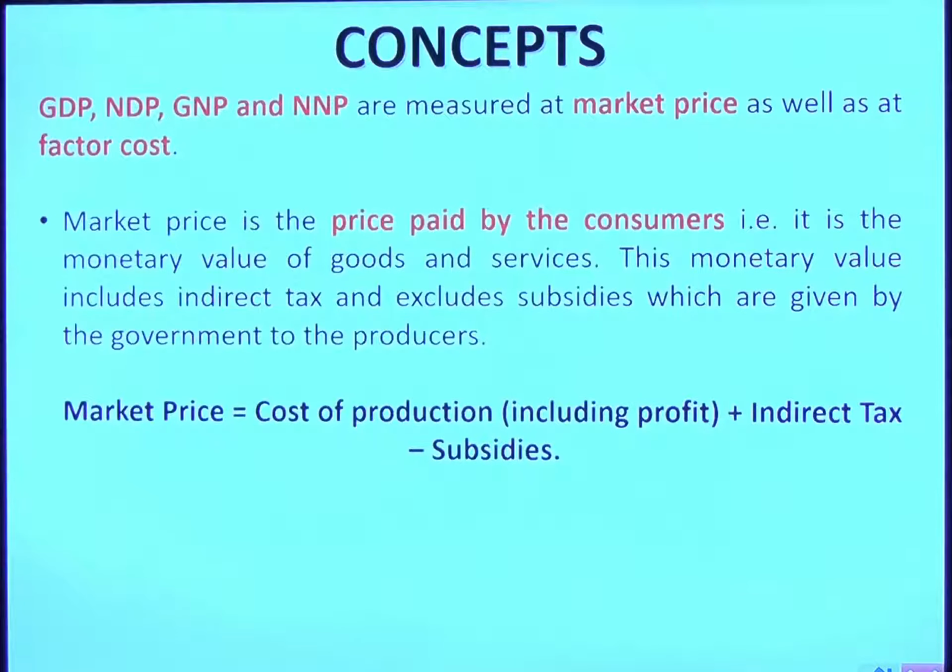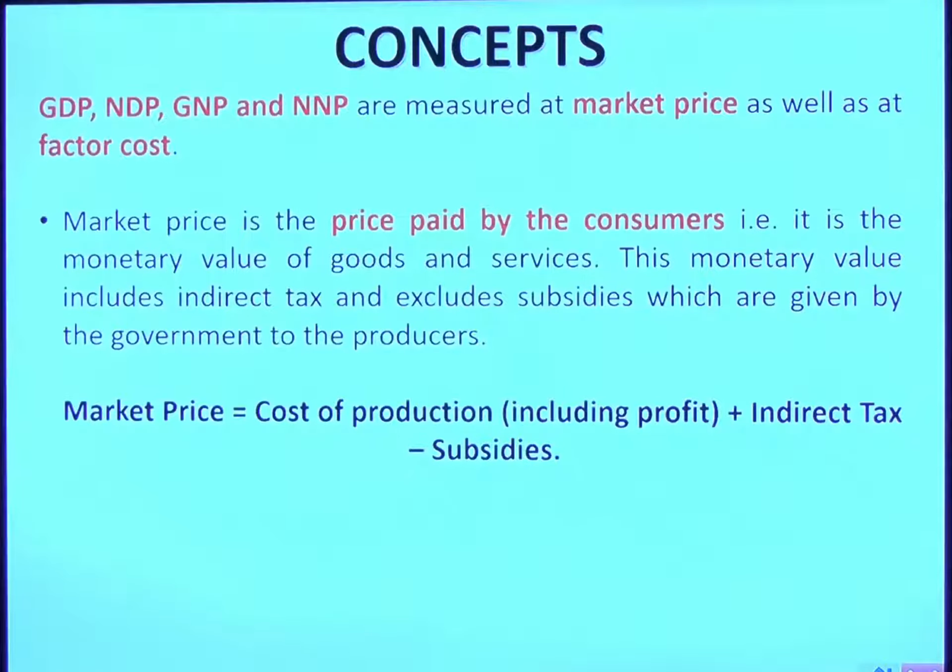GDP, NDP, GNP and NNP are measured at market price as well as at factor cost. Now what is this market price and factor cost? For example, if I manufacture one table by paying rupees 10,000, that is land, labor, whatever cost is there, so 10,000 is a factor cost, the factor of production cost. But of course I will not sell it at 10,000. After this 10,000, some taxes will be added.